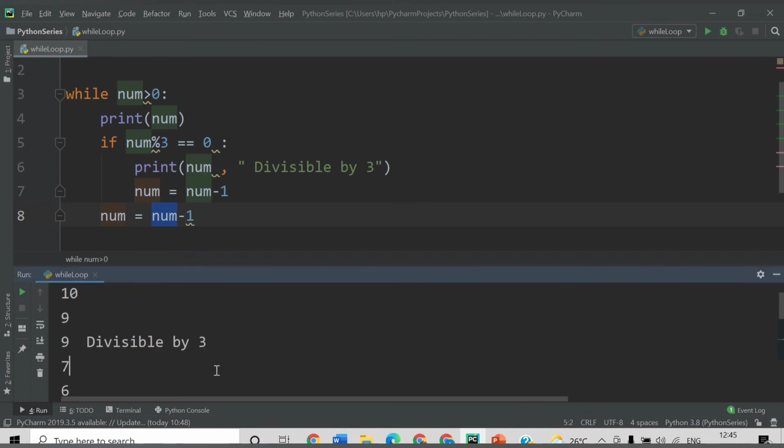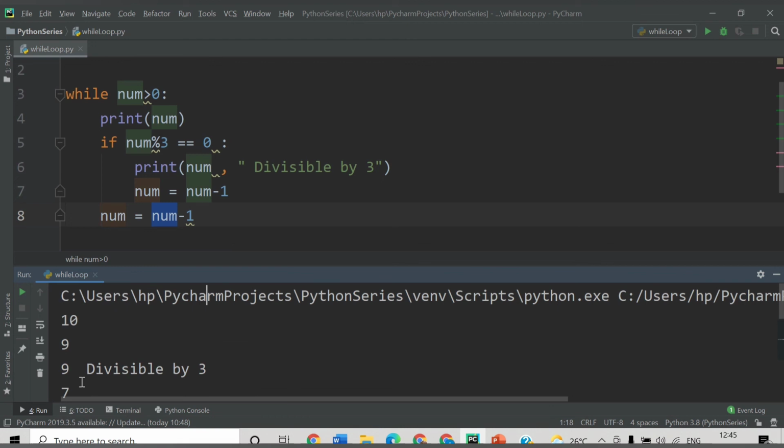So we will have 7 next time. 7 is not divisible by 3, so the value will get reduced by 1 and we will get 6. After getting 6, it will say divisible by 3, then it will again reduce by 2, because we have one statement here and on line number 8 also one statement. So it will have value 4, then 3, then 3 will be divisible by 3 and it will again reduce by 2, to 1. So in this way you can make use of while loop.